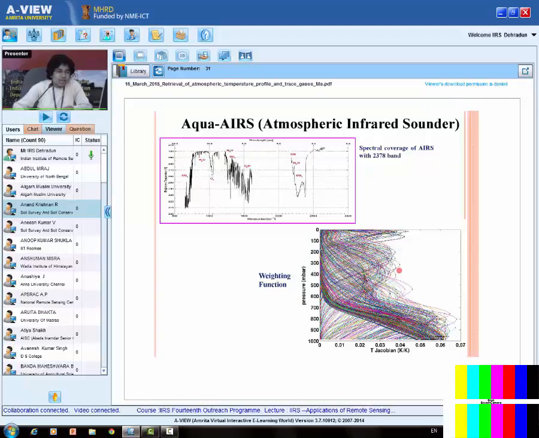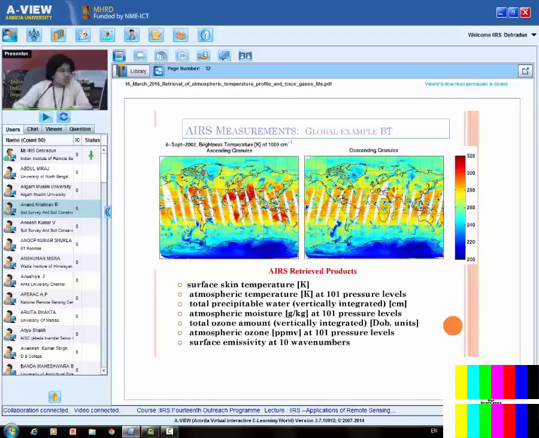There are various techniques available to deal with the hyperspectral data. This is an example showing the brightness temperature at 1000 centimeter inverse. One is the ascending pass granule and one is the descending pass granule. So it is giving global coverage daily, and the major products of the AIRS are surface skin temperature, atmospheric temperature profile at 101 pressure levels, total precipitable water, atmospheric moisture profile, total column ozone, atmospheric ozone profile, as well as the surface emissivity at 10 wavelengths.